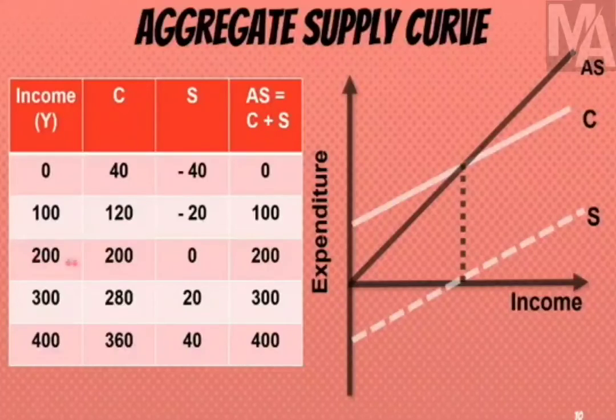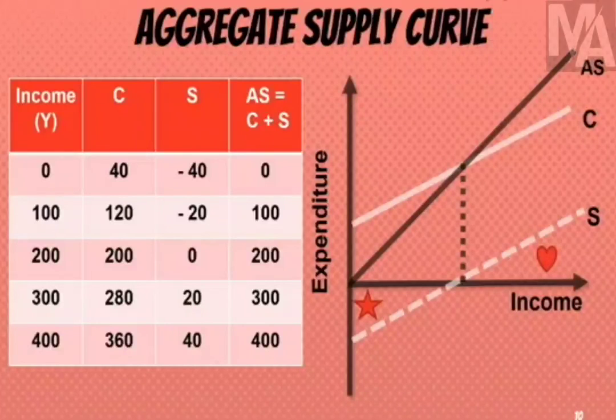Now, if you follow this row here, income is 200, consumption is 200, and aggregate supply is also 200. It is this point where income, that is aggregate supply, and consumption are meeting. This is the exact same point where savings are 0. Before that it was minus, after that it will be plus. This particular point is called the break-even point, where we have neither savings nor dis-savings. The entire concept is 0. Before that, this star denotes the dis-savings, that is minus 40 and minus 20. And after this, we have the heart, which is showing the savings, that is 20 and 40.